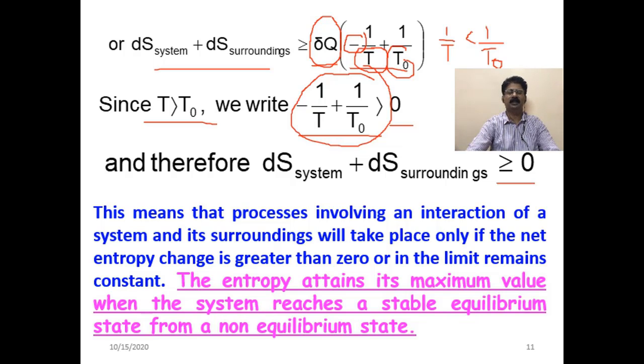This is the condition for a process, or any interaction between the system and the surroundings, to take place. The net change in entropy has to be greater than or equal to 0, and the entropy attains a maximum value when the system reaches a stable equilibrium state from a non-equilibrium state.